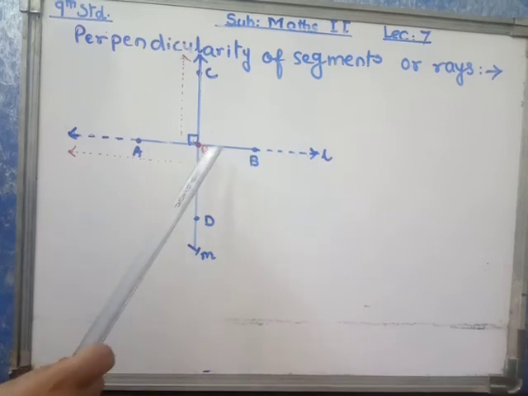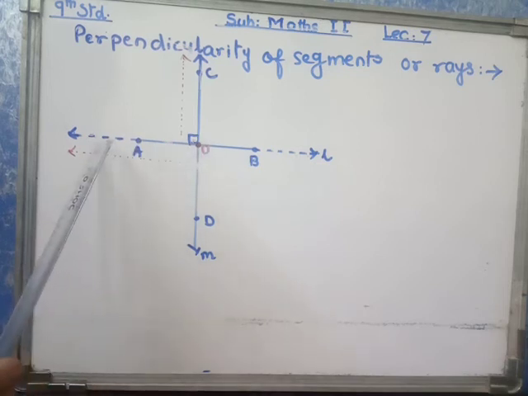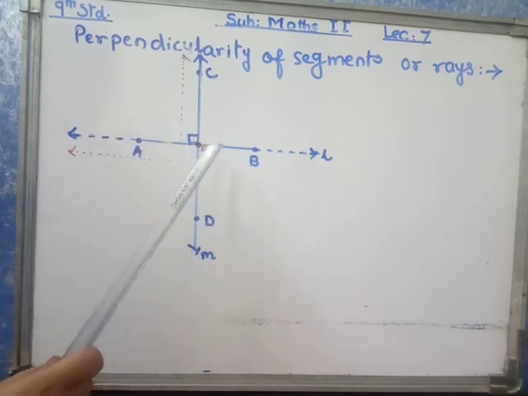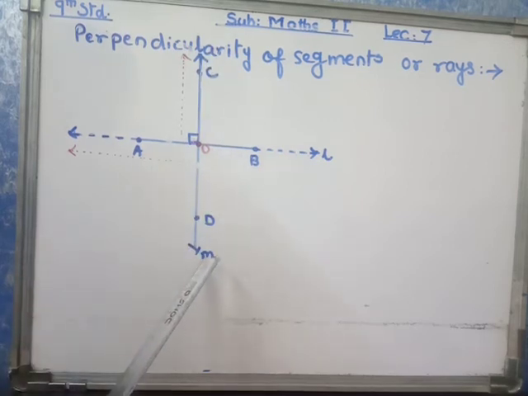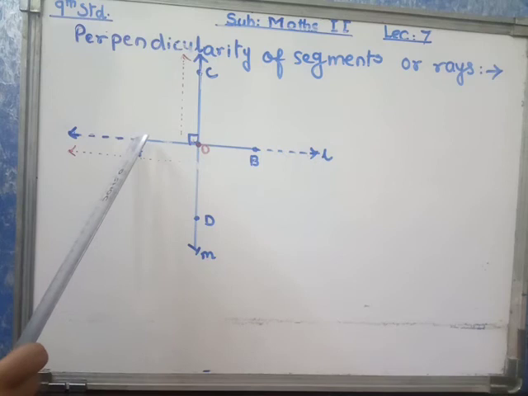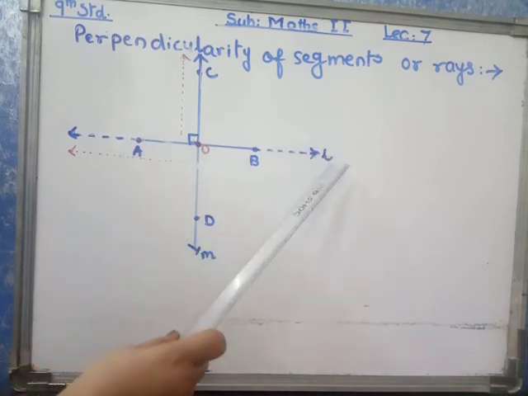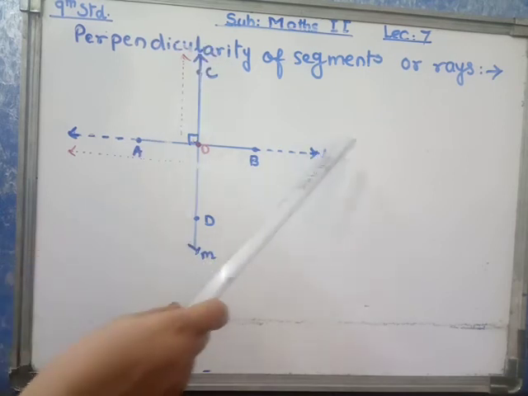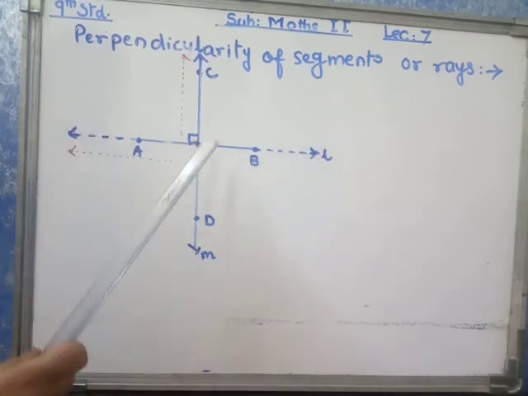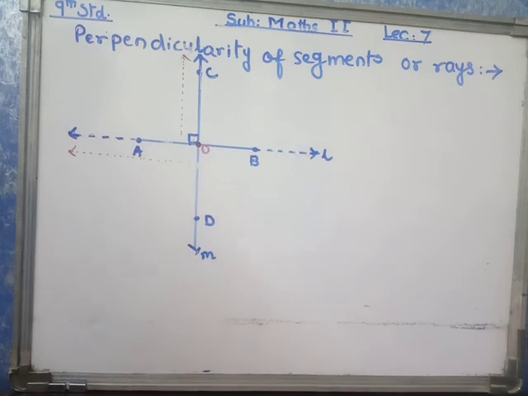If OC is a ray and OA is a ray, then ray OC is present on line M. Ray OA is a part of line L. If line M is perpendicular to line L, then ray OC is perpendicular to ray OA.